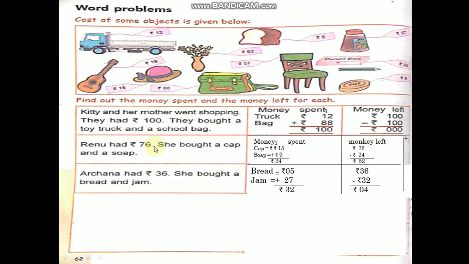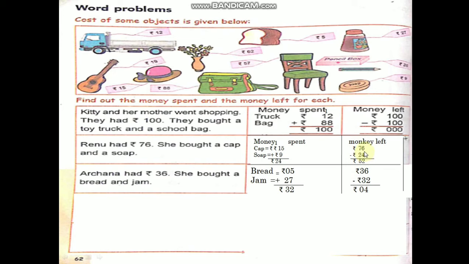But they had how much? Rupees 76. So, what money left with them? Money left. How much they had? Renu had 76 rupees. Rupees 76 you will write here. And money spent how much? Cap and soap they bought, no? Money spent 24. You add both, cap cost and soap cost. What you got? 24. The 24 you will write here. Money had 76, they spent 24. Now if you do minus subtraction, you will get how much money left with them.